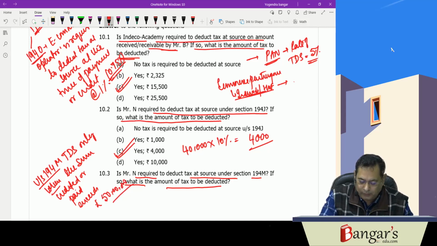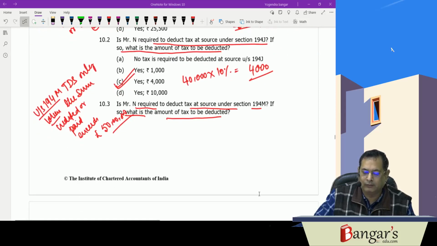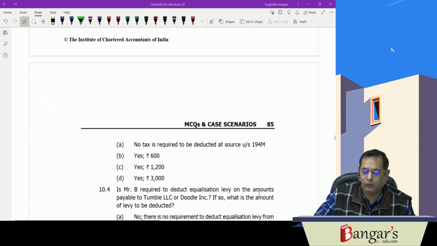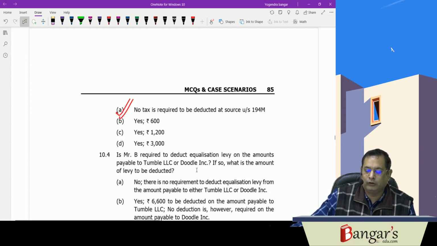And there, an individual and HUF who is not required to deduct the tax at source under 194J, they will be responsible for making the TDS here. So actually, N is required to deduct tax at source under section 194J. Therefore, he will not be covered under 194M, and therefore no tax will be required to be deducted at source under section 194M.